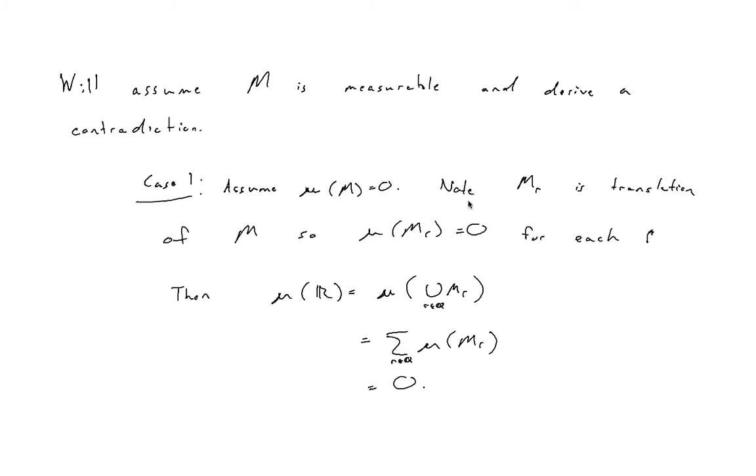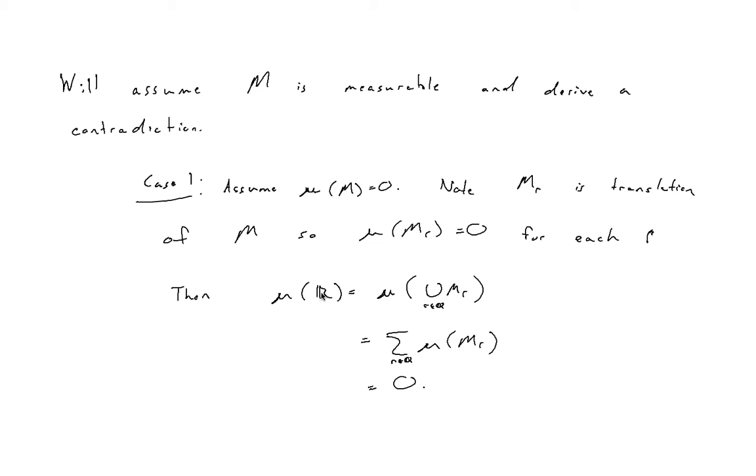Now, note that each M_R is just a translation of M, right? So M_R equals Y plus R for all the Y in M. So if this measure has the properties we want, the measure of each M_R should be equal to the measure of M. And we said that the real line is this partition of M_R's.